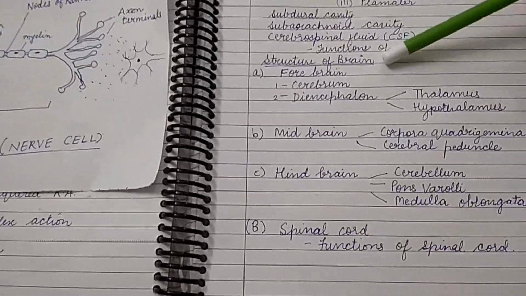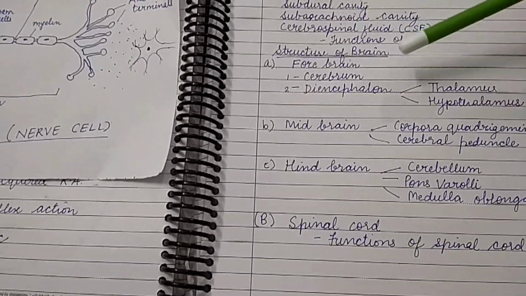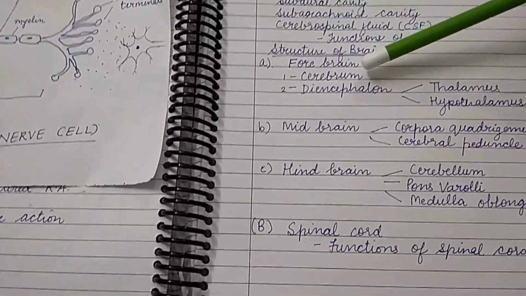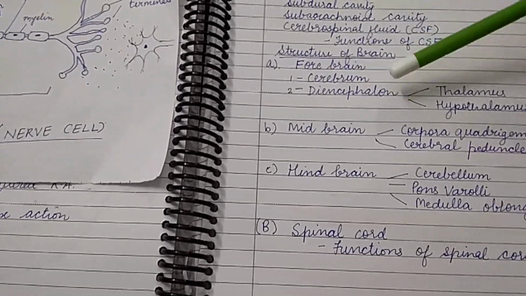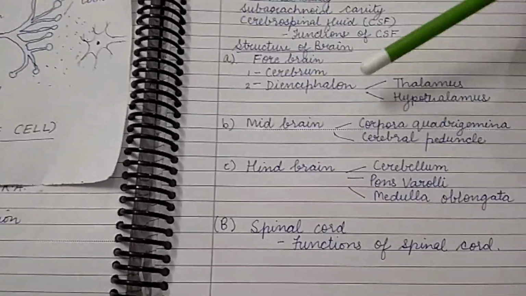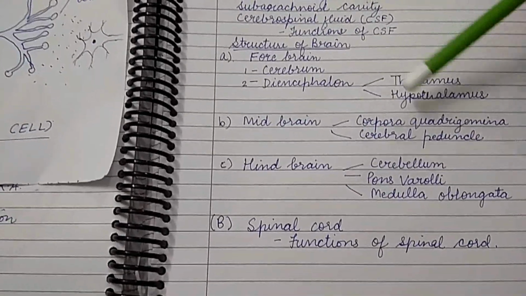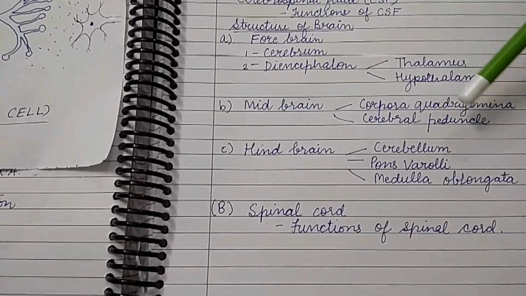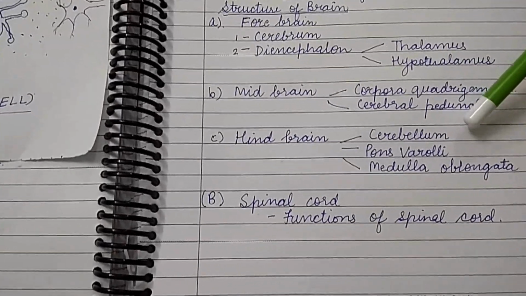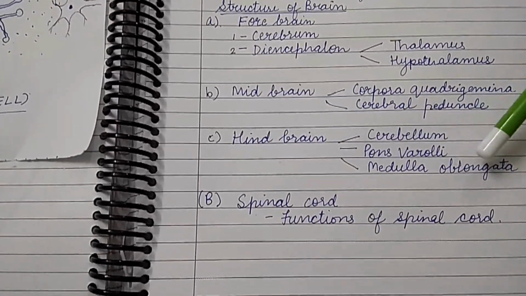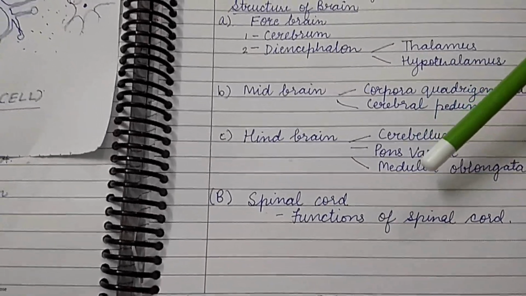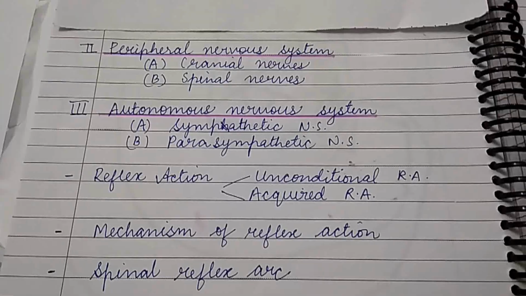Then we'll study about structure of brain, and brain has three parts: forebrain, midbrain, and hindbrain. In forebrain, we'll study cerebrum and diencephalon. Diencephalon is further divided into thalamus and hypothalamus. Then midbrain is divided into corpora quadrigemina and cerebral peduncle. Then hindbrain is further divided into three parts: cerebellum, pons varolii, and medulla oblongata. Then spinal cord, we'll study functions of spinal cord.